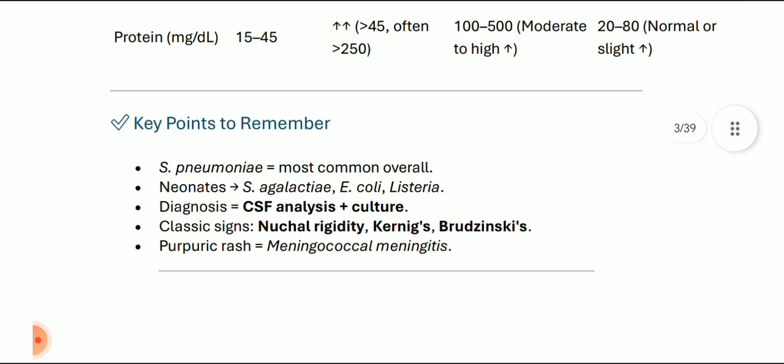What are the key points to remember? Streptococcus pneumoniae is most common overall. In neonates, Streptococcus agalactiae, E. coli, and Listeria are the common agents. In diagnosis, we have to do CSF analysis plus culture, and classical signs are neck rigidity, Kernig's and Brudzinski sign, and purpuric rashes are seen in meningococcal meningitis. So all these are MCQ points.